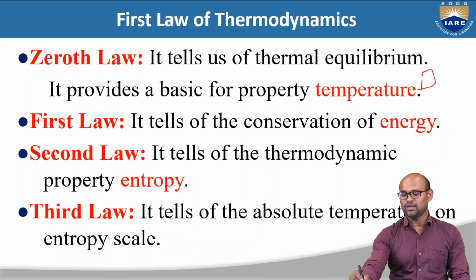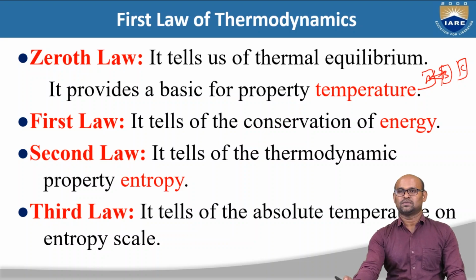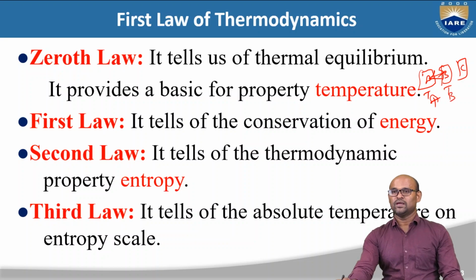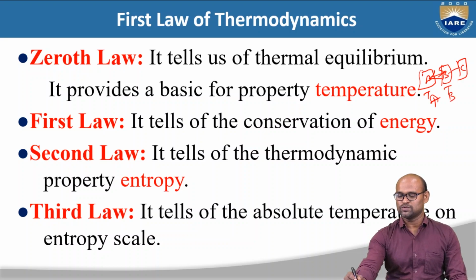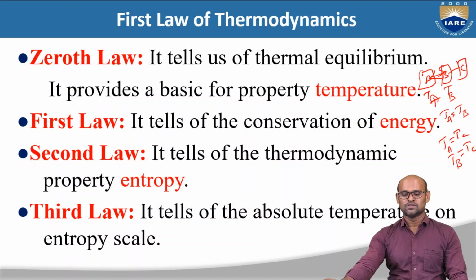So this is A, this is B, and this is C. I'm going to keep A and B in thermal contact. I measure the temperature of A, which is TA, and the temperature of B, which is TB, and then I keep C also in thermal contact with B. Then I will find that the temperature of A is equal to the temperature of B. And finally, I will also find that the temperature of A is equal to the temperature of C, and the temperature of B is also equal to the temperature of C. So this is the statement of the zeroth law of thermodynamics.